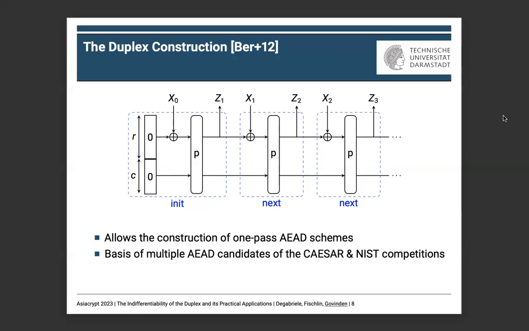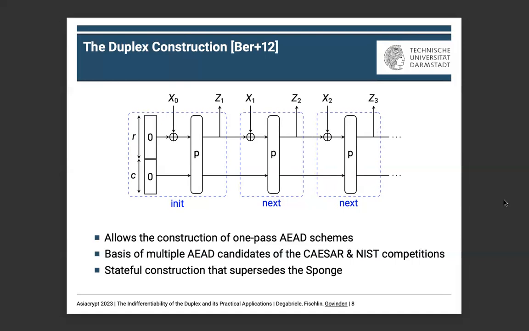And while the sponge was stateless, the duplex is a stateful construction, meaning that the state is conserved from one call to the other. Here in the picture, from init to next, and from next to next. To be noted, the duplex supersedes the sponge, as the sponge can be represented as a special form of the duplex, while the duplex still has more functionalities.